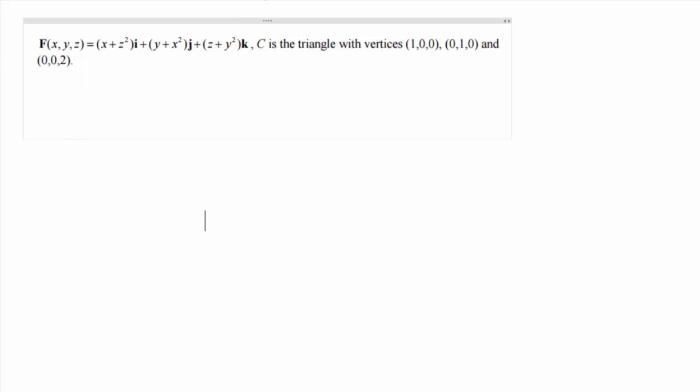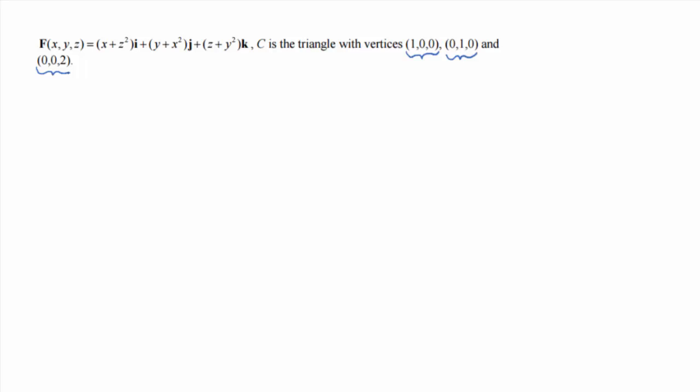So in this problem, we want to evaluate the line integral that's given by the curve that connects the vertices of a triangle in space. Does that make sense?